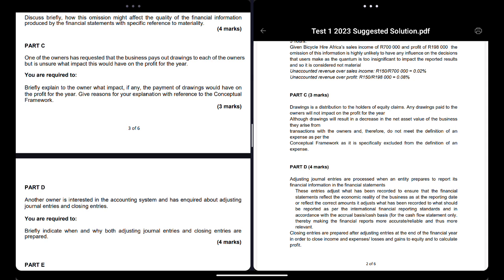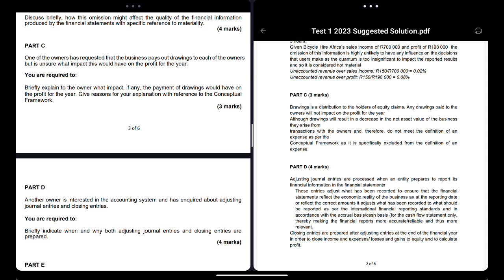Debit drawings is an equity. Bank is an asset. Are income and expenses being affected? No, right? So the question is whether this would have an effect on the profit for the year. How do you calculate profit? Simple. Income minus expenses. So if the two accounts, drawings, equity, and bank, assets, equity and assets are being affected, will it affect profit, which is income and expenses? Absolutely not. So you have to say this, listen here.